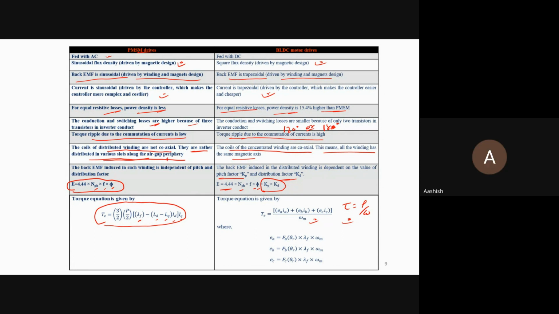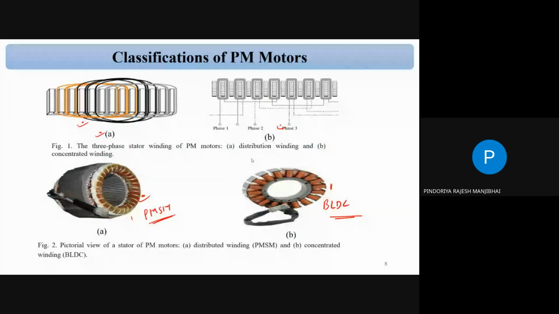So in the case of the BLDC motor, the coils of the concentrated winding are coaxial, and this means all the winding has the same magnetic axis. You can see this figure, slide number 8, figure number 1A. We have a three phase winding: this is R, this is Y, and this is B.